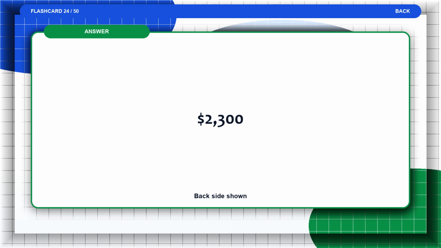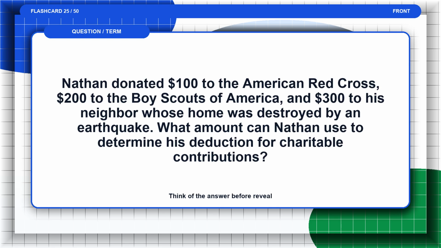The answer is $2,300. Flashcard 25. Nathan donated $100 to the American Red Cross, $200 to the Boy Scouts of America, and $300 to his neighbor whose home was destroyed by an earthquake. What amount can Nathan use to determine his deduction for charitable contributions? Think of the answer before the reveal.